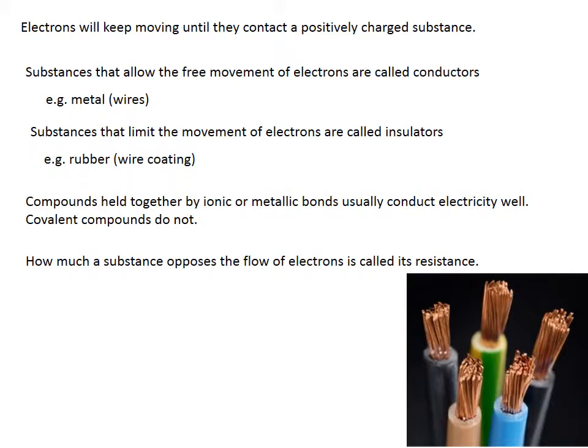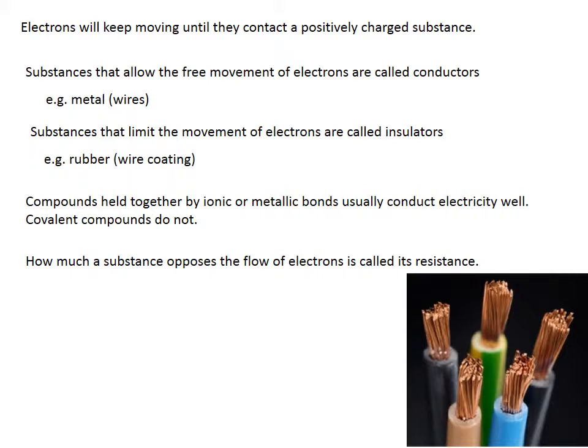So, what difference does it make adding a few extra electrons? Since electrons are allowed to move around metals as they like, an electric current can easily move through them as well. Substances that limit the movement of electrons are called insulators. Materials made of covalently bonded compounds are usually good insulators. How much a substance opposes the flow of electrons, basically how good of an insulator it is, is called resistance. This is another physical property that can be used to describe a material.